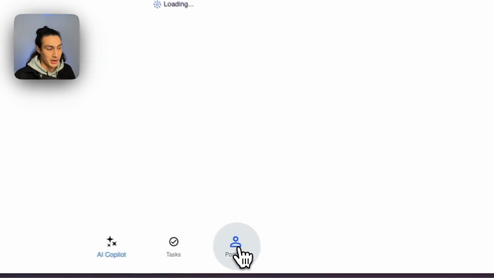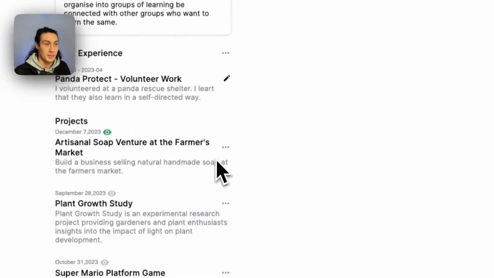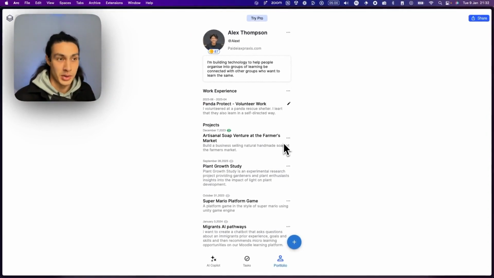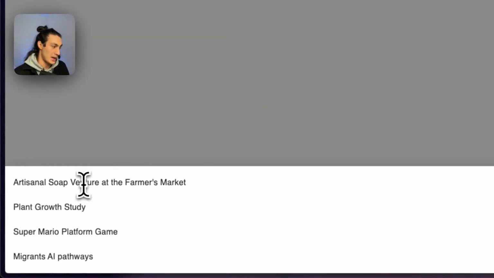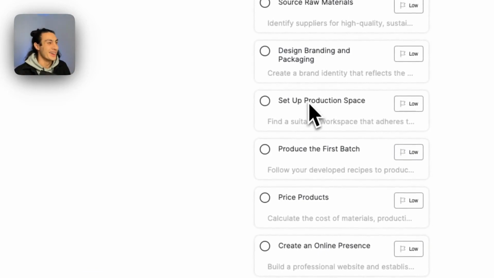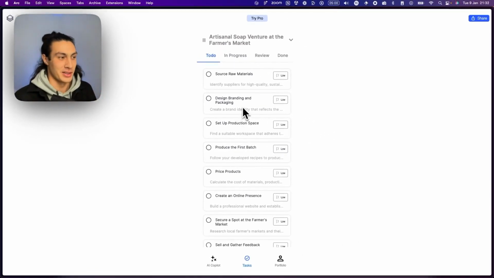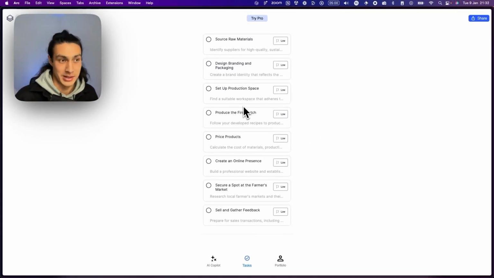And in a later video, I'll show you how learners can create projects and scaffold their own project-based learning and work with teachers to complete the tasks associated with their different projects. For instance, a learner might want to create a soap product line, and then we can use ARK to generate the to-dos and scaffold the project-based learning.